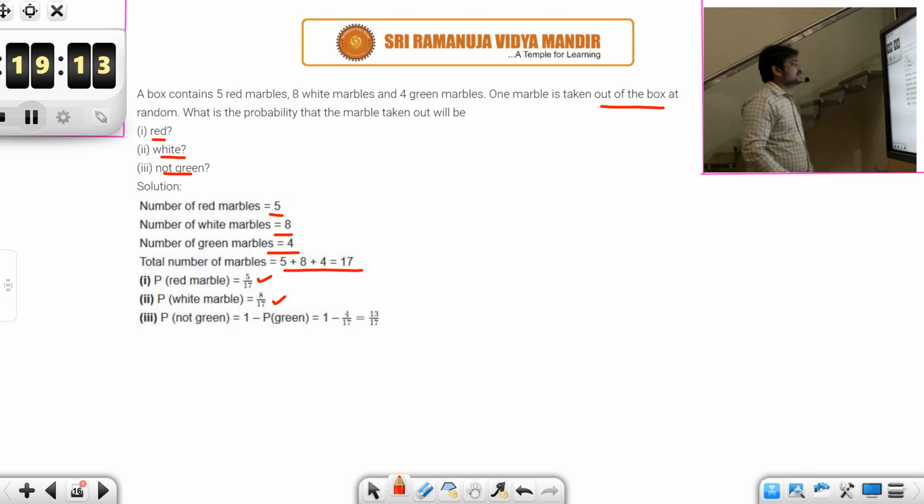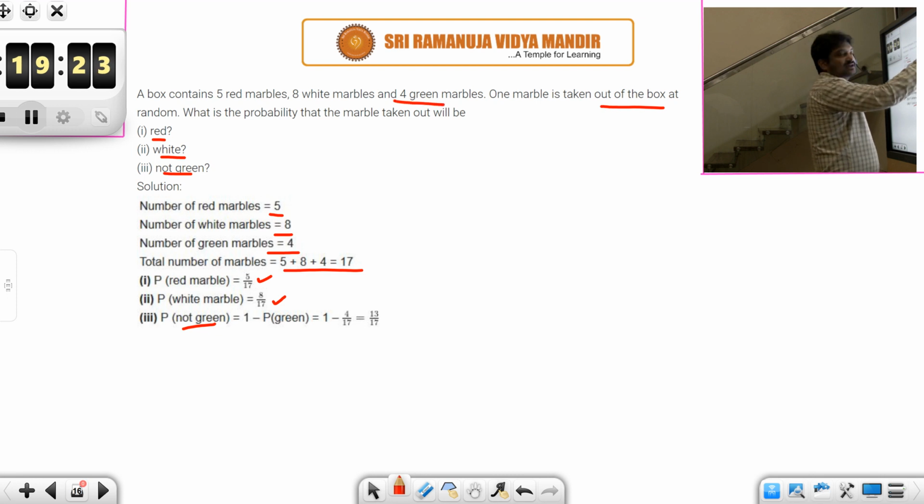Okay. Next, they are asking the probability of not green. So to find the probability of not green, find the probability of green. There are 4 green, total 17. So probability of green is 4 by 17. But you want the probability of not green, so you need to subtract that from 1. So you will get 13 by 17. Okay.